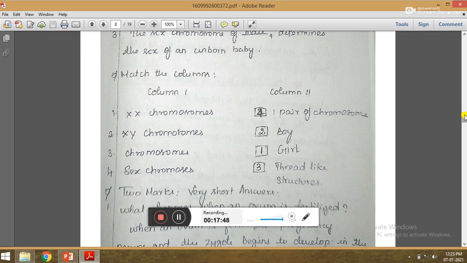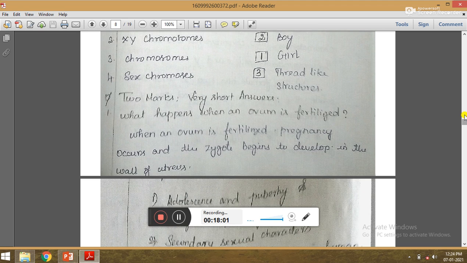XX chromosomes matched in girl and XY chromosomes for male, and chromosomes are thread-like structures, and sex chromosomes are one pair of chromosomes. Then 2 marks.